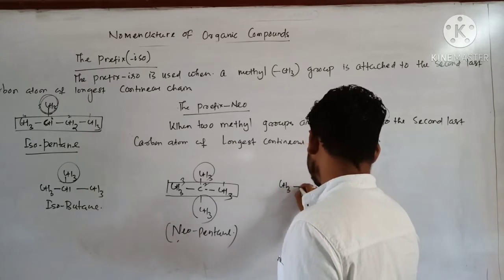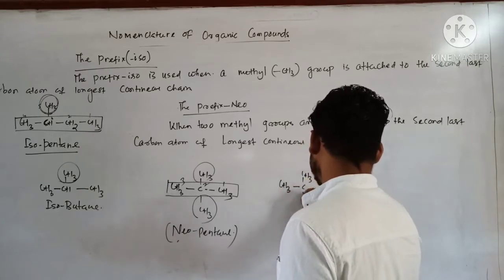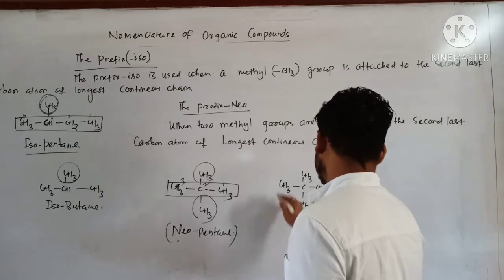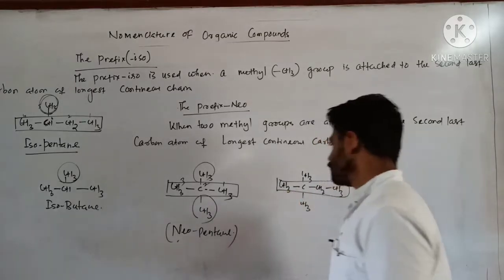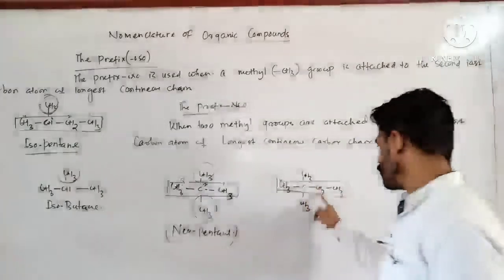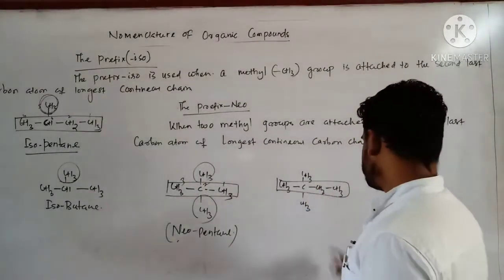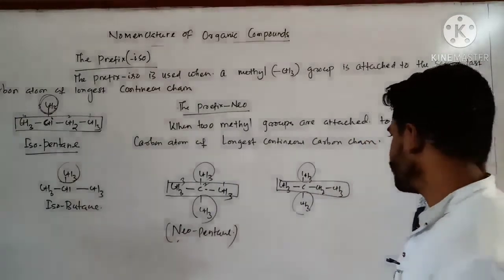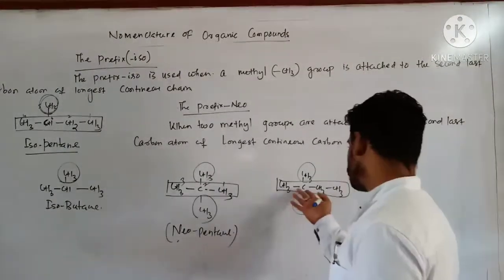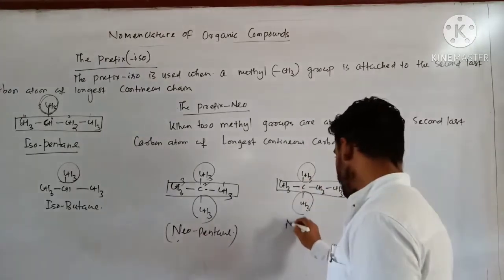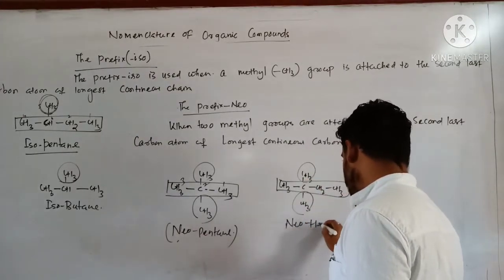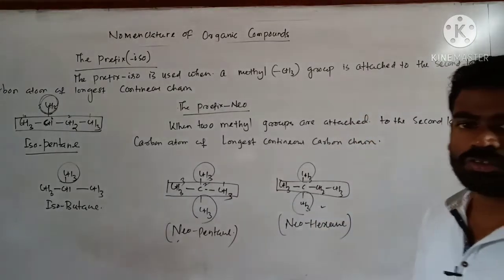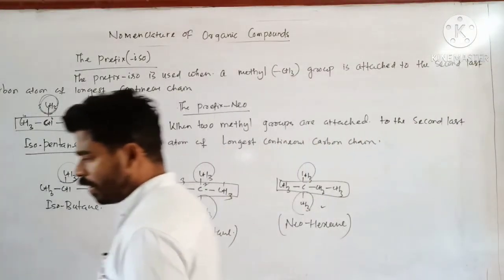Or you can write like this. Suppose like this: CH3, CH3, CH3, CH2, CH3. So this is the longest continuous chain: 1, 2, 3, 4. Here you see through the second last carbon, two methyl groups are connected. So you can write this one is neohexane, because the total number of carbon atoms is 6. So neohexane. Clear? So this is about the prefix.